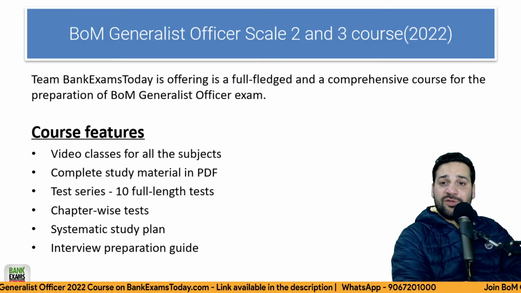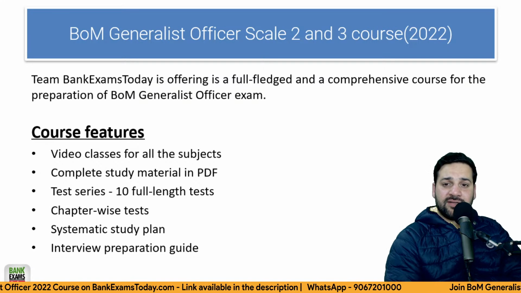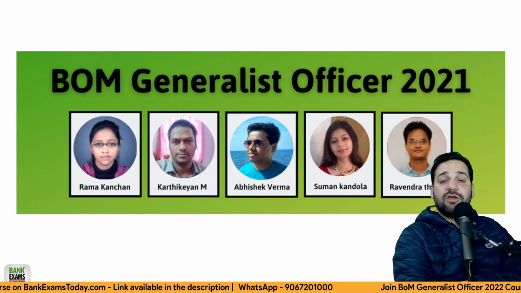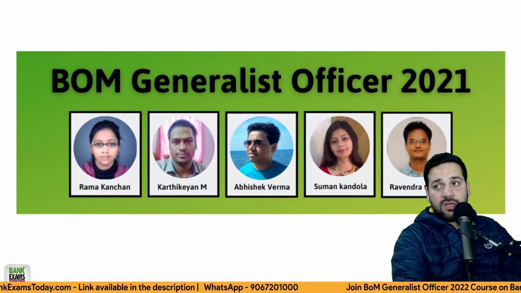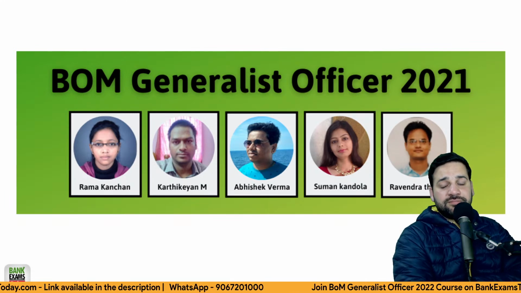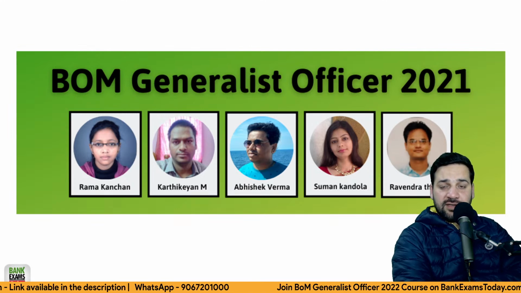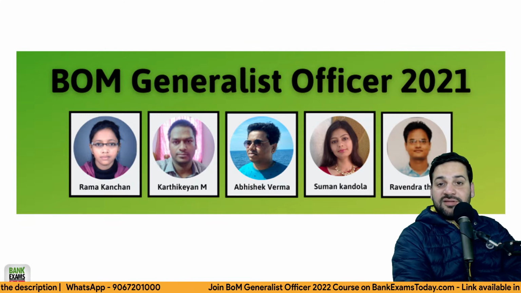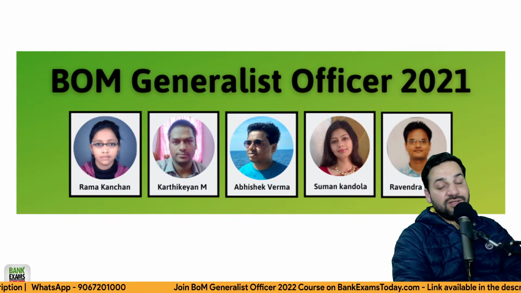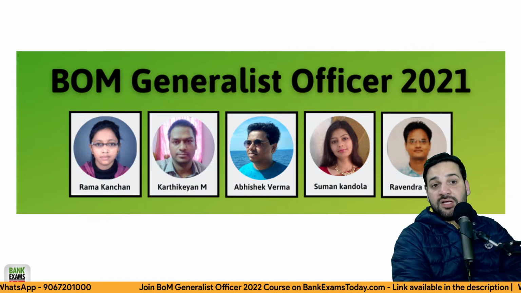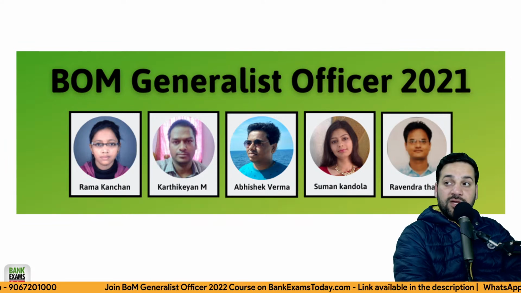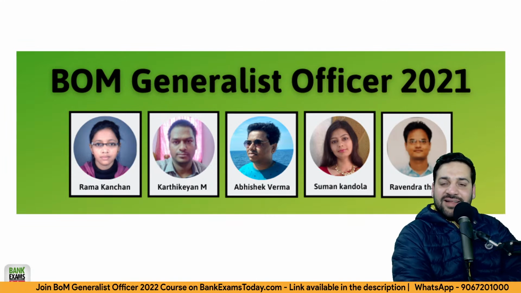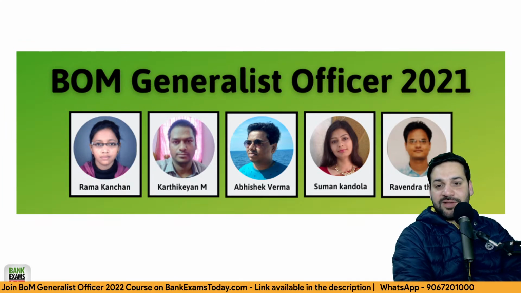So this is a full-fledged course, and we did this course for 2020 and 2021. In 2021, we got 5 final selections. There were not many vacancies last time, but still we got 5 final selections. Few students were there, but still, even in this course, I'm not expecting a large number of students as we get in RRB scale 2, but still, our goal is to get maximum number of selections, at least more than 5, because that's the goal of every human being, progression.